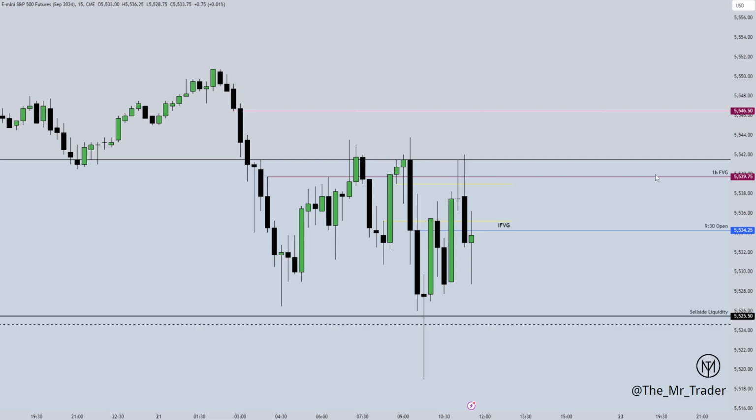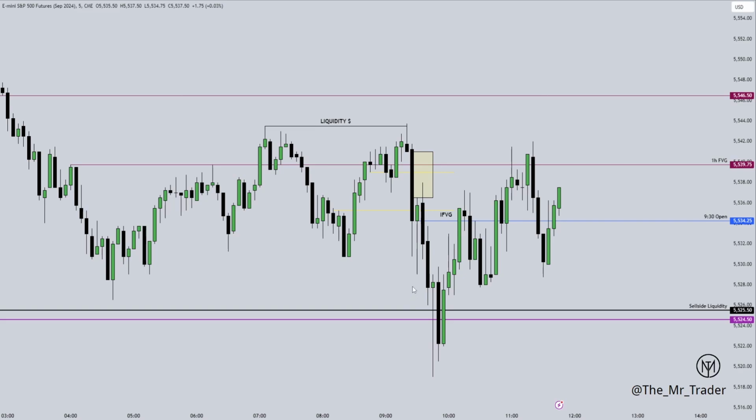After marking this 1 hour fair value gap, I marked out the daily open. And before that, there was this inversion fair value gap that I marked out. Obviously, we're looking for bearish prices, so we're looking for the sell side to be hit. Moving on to the 5-minute time frame, you can see this liquidity being breached and a quick turn to the downside over here. And this is the 2022 model. We go inside this fair value gap and we go straight to the sell side.